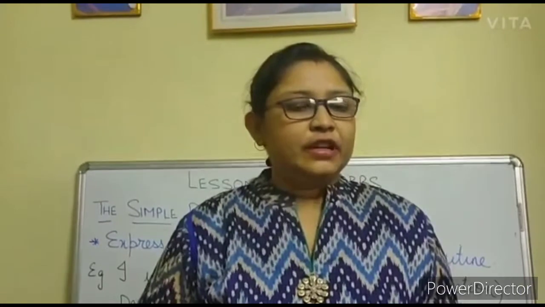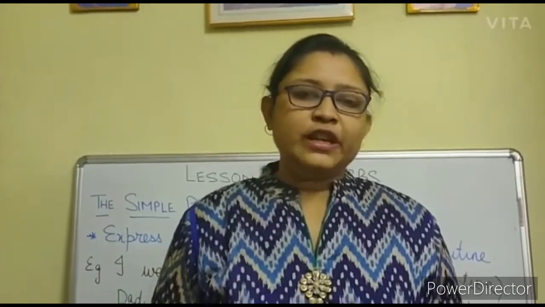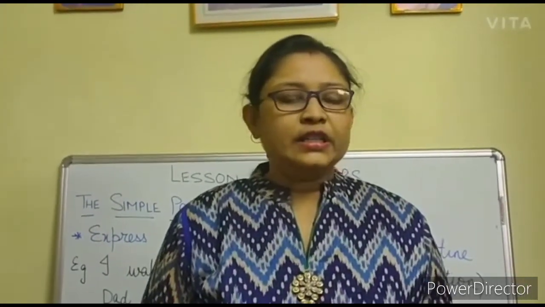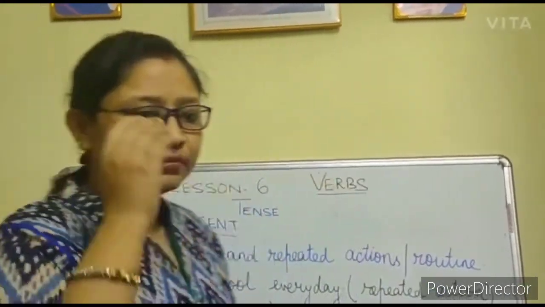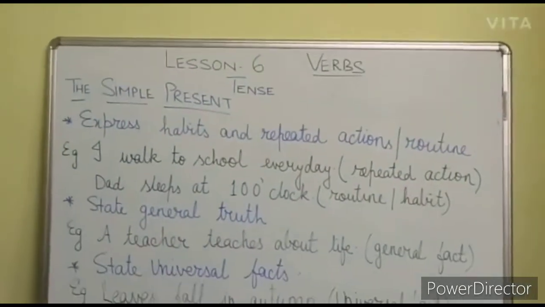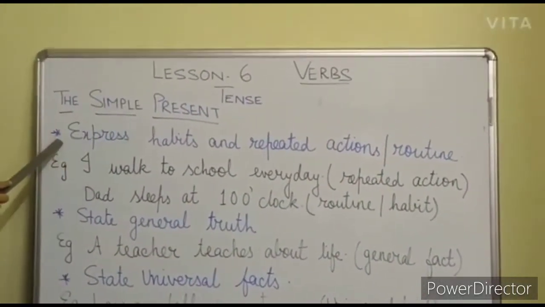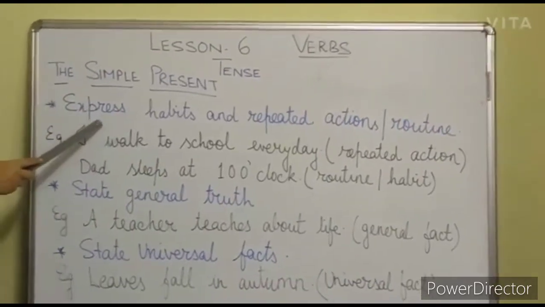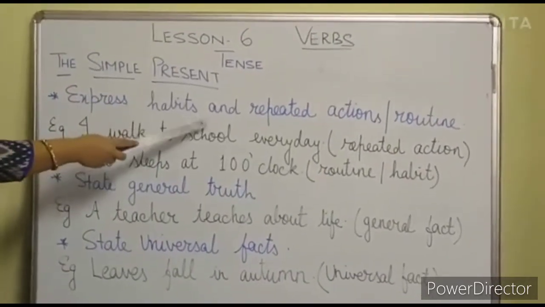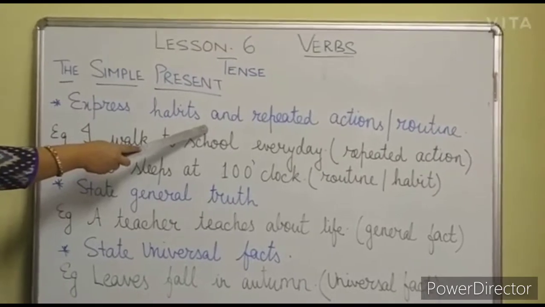Like when it is a repeated action, when we express a habit, when it is a universal fact or a general fact or a state. So I am explaining these rules one by one. Have a look at the board. Simple present tense, the first place where we use it, it expresses habit and repeated action or routine.